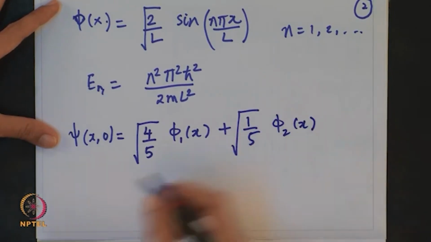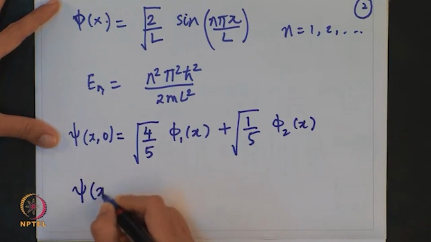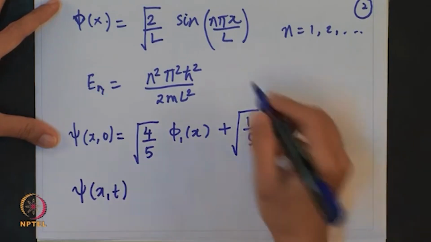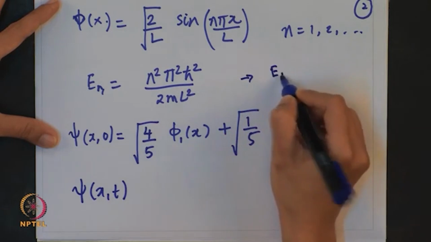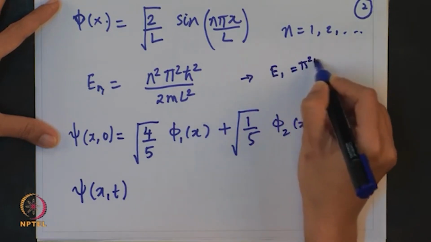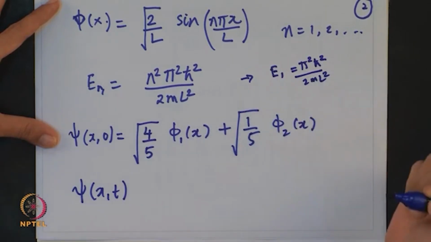Now we have to evaluate the time dependent wave function, that is psi of x comma t. From this relation, E1 will correspond to pi square h cross square upon 2 m L square, and similarly you can evaluate E2.